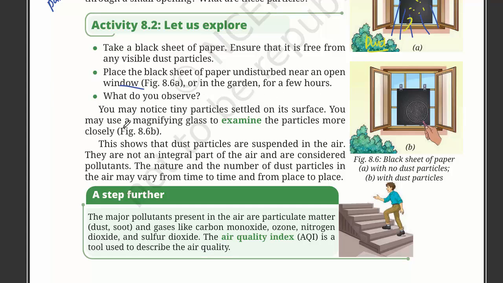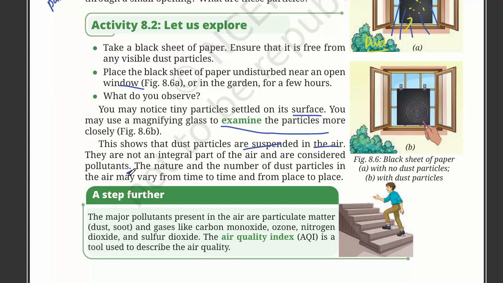What do you observe? You may notice tiny particles settled on its surface. So there are some tiny particles, which you can see here on its surface. You may use a magnifying glass to examine the particles more closely. This shows that dust particles are suspended in the air. They are not an integral part of the air and are considered pollutants.